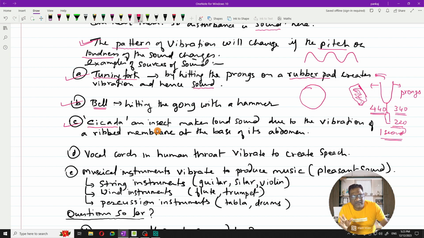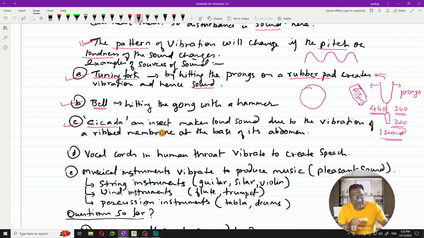You will never be able to find out where it is hiding because it's a tiny little thing, right? But the sound that it creates because of a certain mechanism in its body is so irritating and so loud, you won't be able to sleep the whole night. So these are those insects called cicadas.